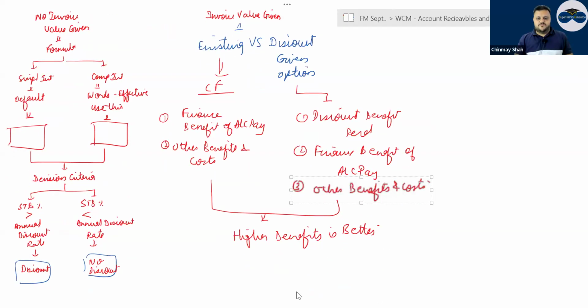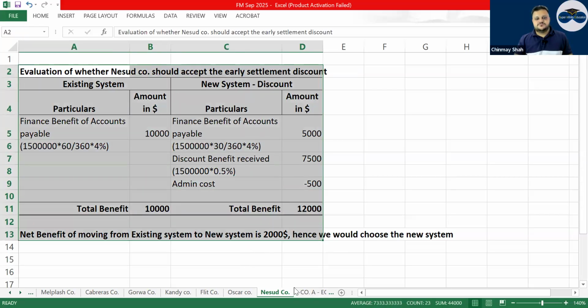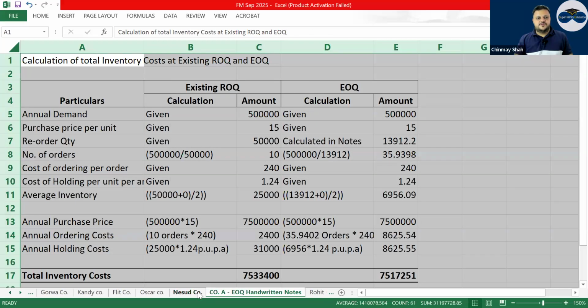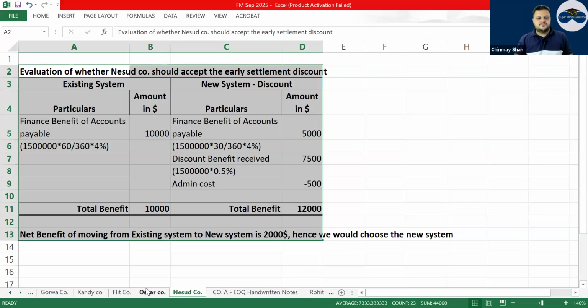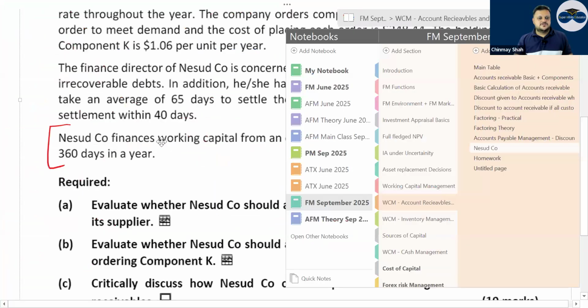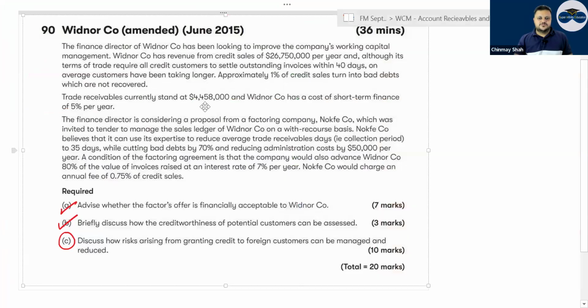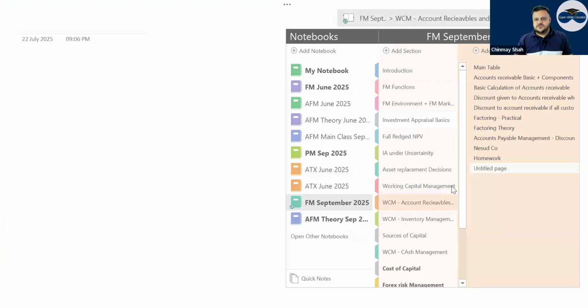For this question, important, Nesud company, you should check out this question, correct? Write down Nesud company, very important question. You have the question here, maybe not there in your book, but it is there here, correct? And Widnar company also, you could do Widnar company, correct? Good question, right? Sure.